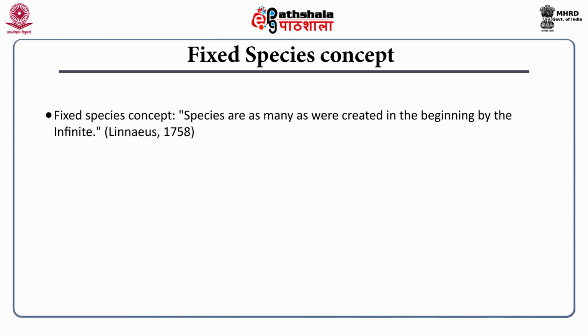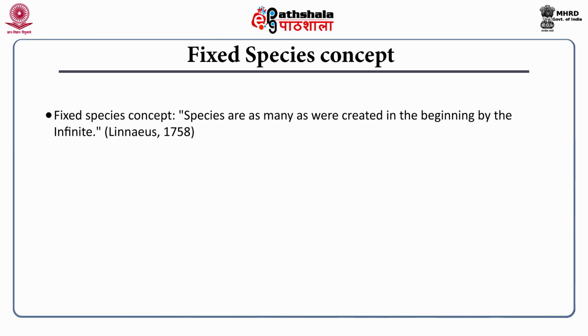According to Abrahamic religion, it's around 6,000 years back that God created the whole world. So, it's not really an evolving entity, but simply static. This kind of concept is called the static species concept or fixed species concept.